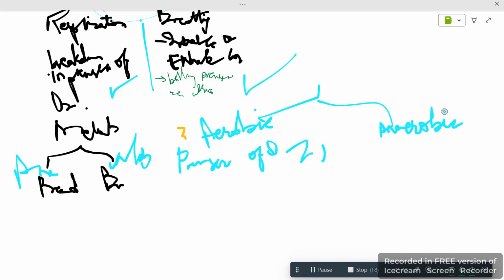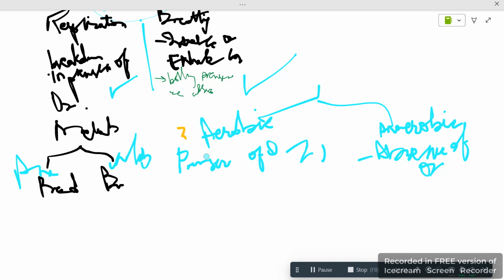And anaerobic means in the absence of O2. Okay, so everything could be divided into aerobic and anaerobic, whatever you do.